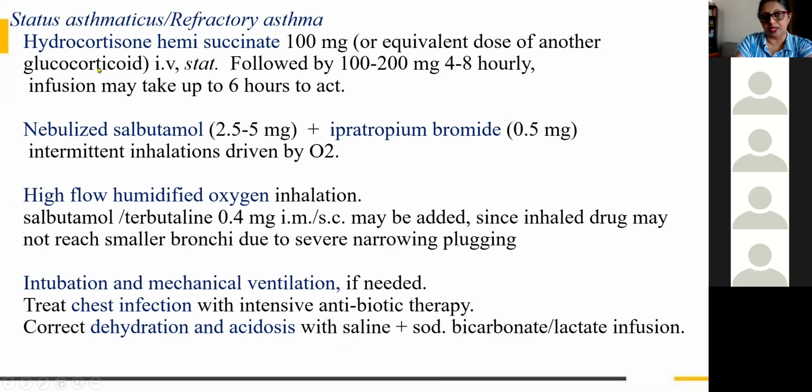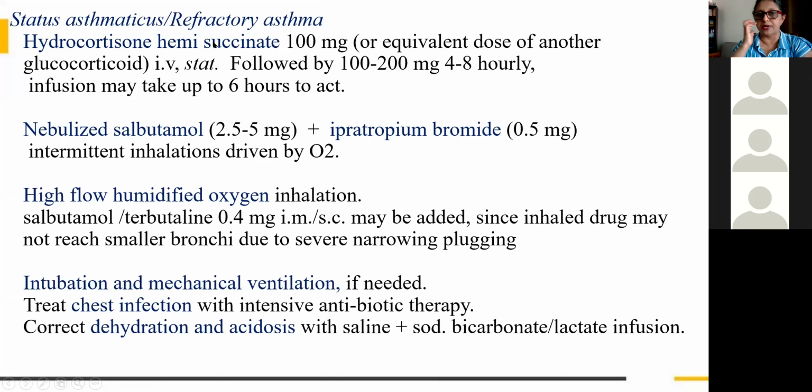So one by one we will see hydrocortisone hemisuccinate. This is the glucocorticoid, and it should be given first. It should be given 100 milligram IV stat. Stat means immediately, followed by 100 to 200 milligram 4 to 8 hourly infusion. So like this we have to start.